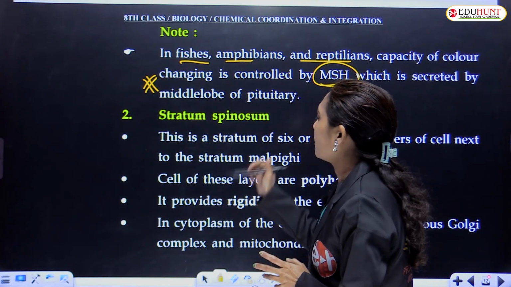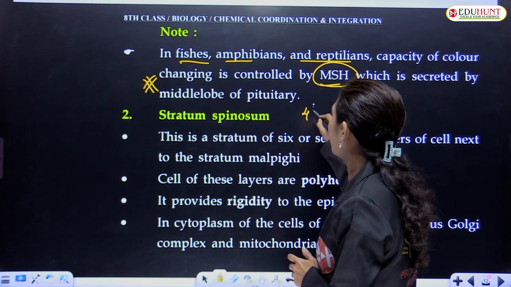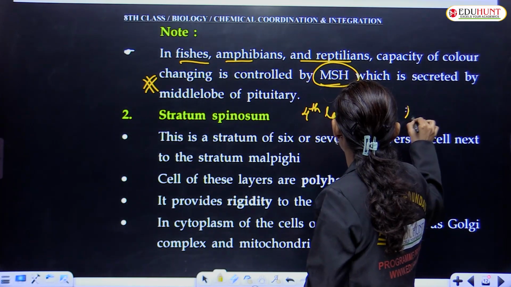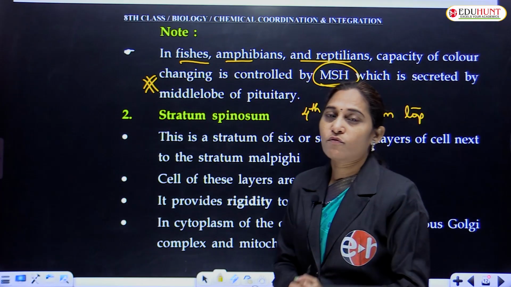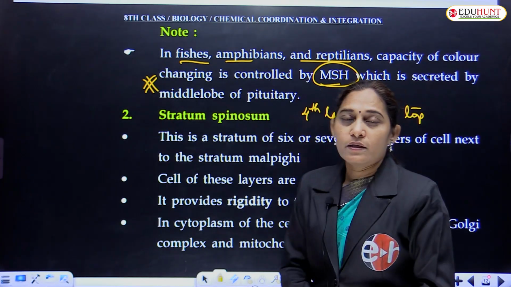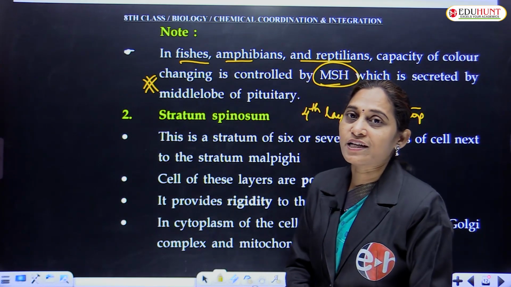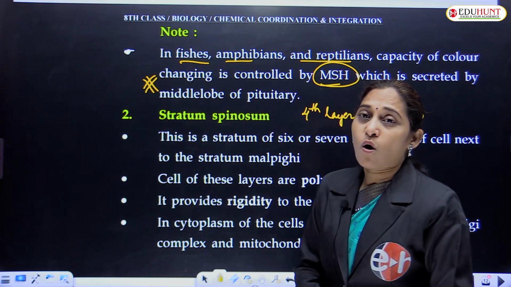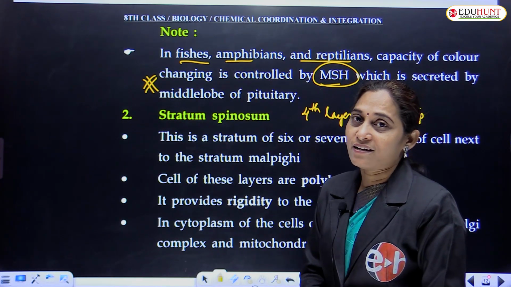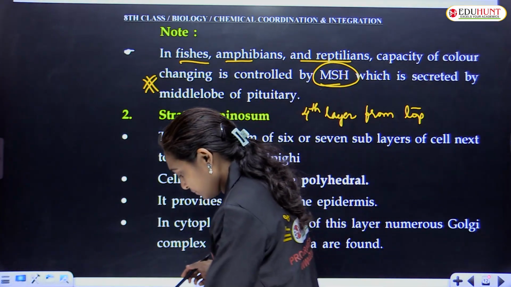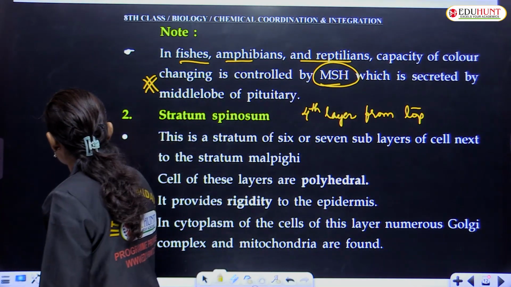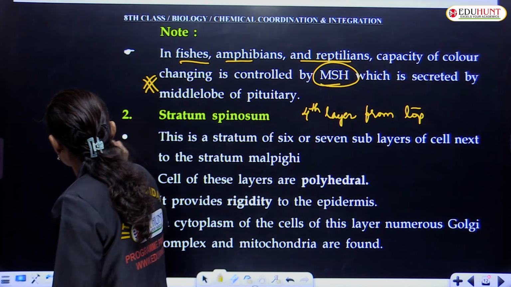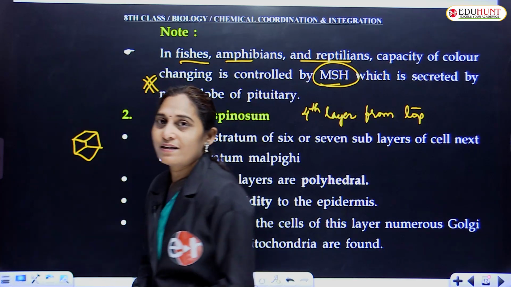UV rays. Second thing, that is the fourth layer from top. Okay, fourth layer from top. It has 6 to 7 layers. 6 to 7 layered thick it is, and cells of these layer are polyhedral. Polyhedral means the cells look like this.